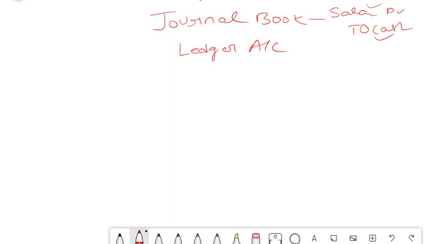So once in every year, this ledger balance is totaled and the balance appearing in this ledger will go to your trial balance. Trial balance is nothing but a simple statement of debit and credit balances.